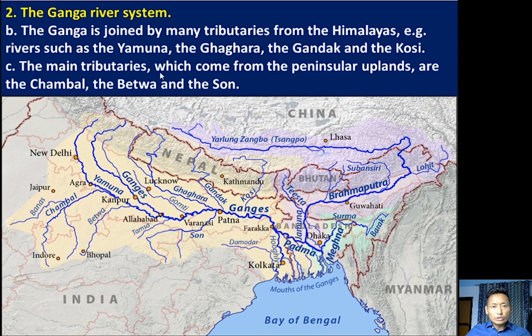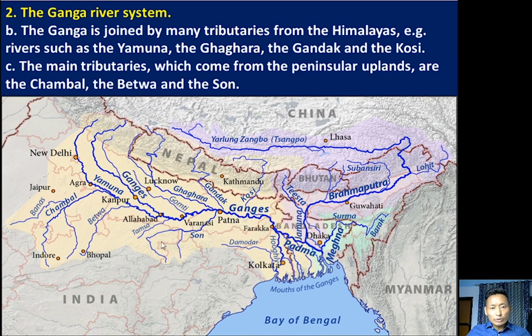The main tributaries which come from the peninsular upland, or central highland, and are tributaries of river Ganga, include Chambal, Betwa, and Son.